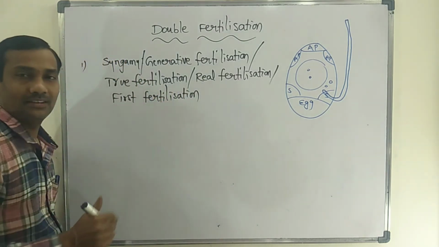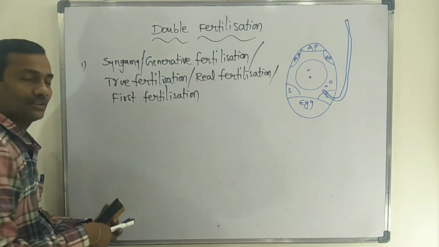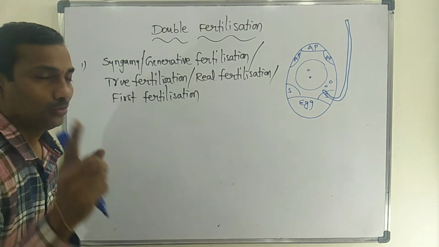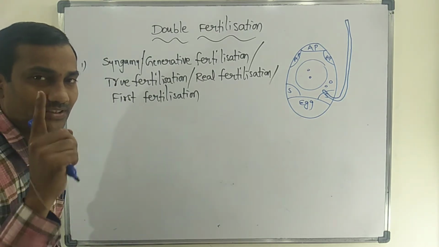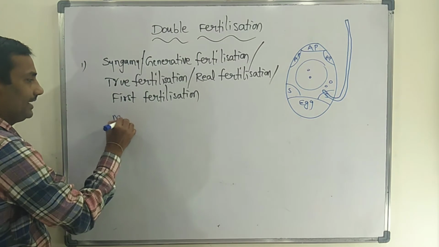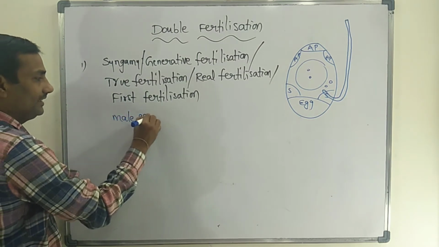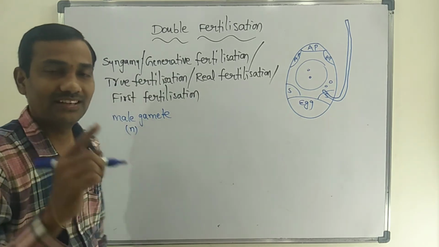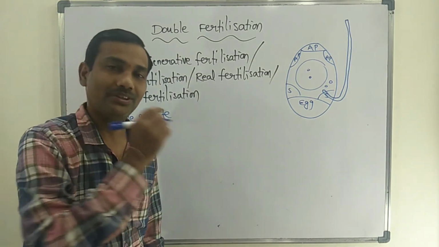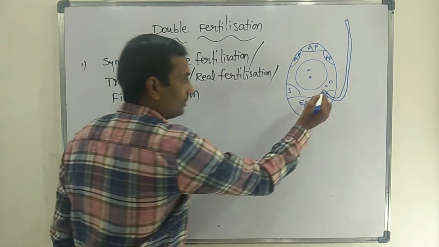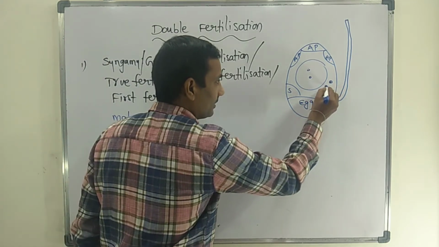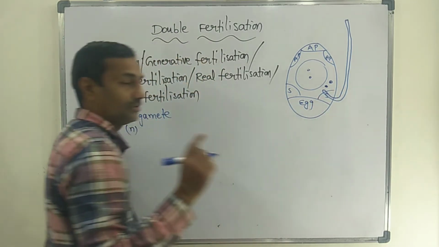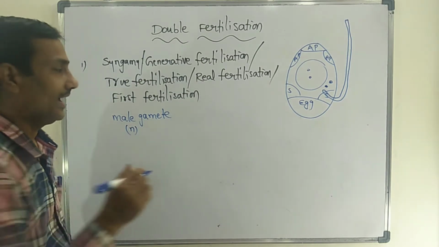But in syngamy only one single male gamete is involved, the haploid male gamete carried by the pollen tube into the embryo sac. This male gamete fuses with the egg cell.